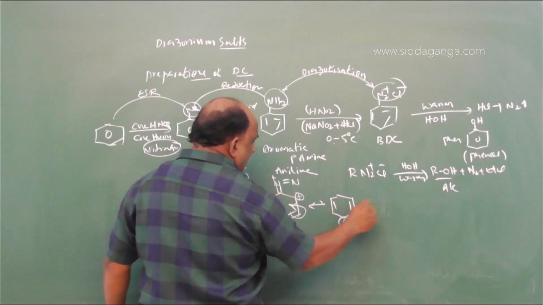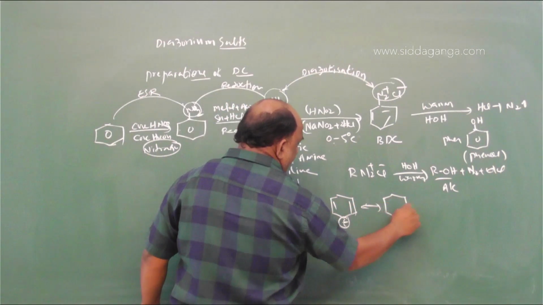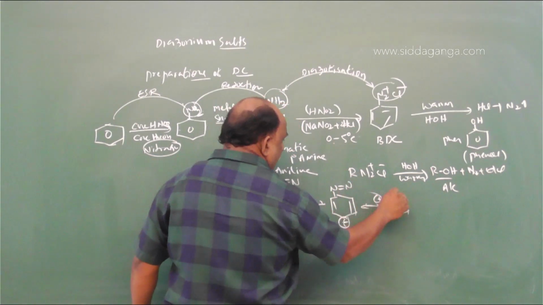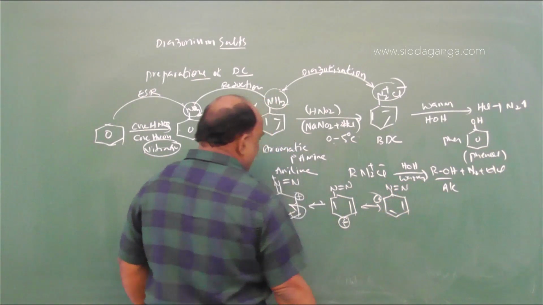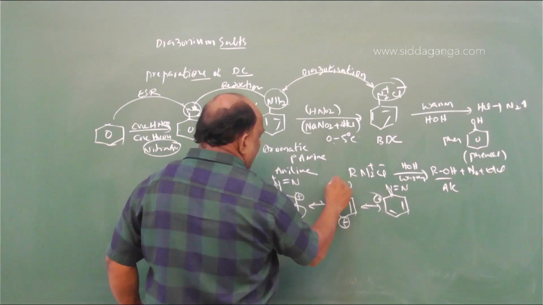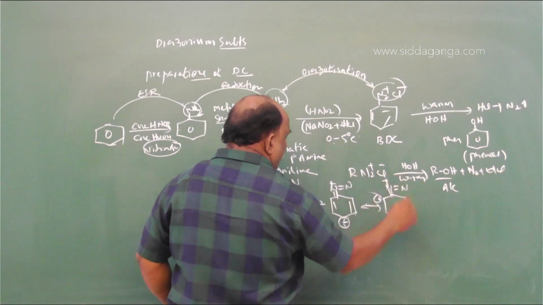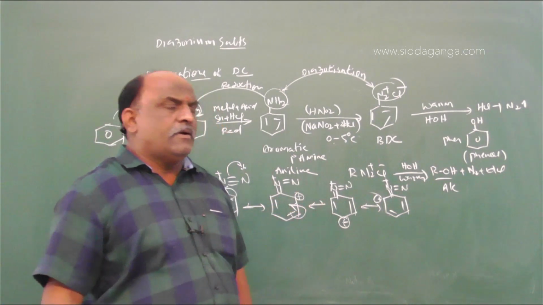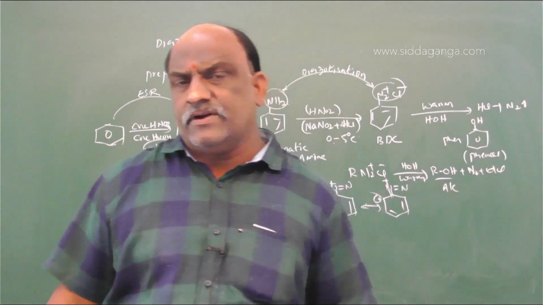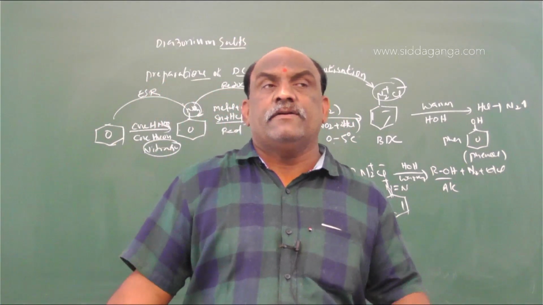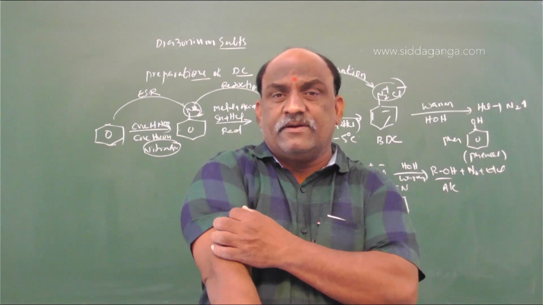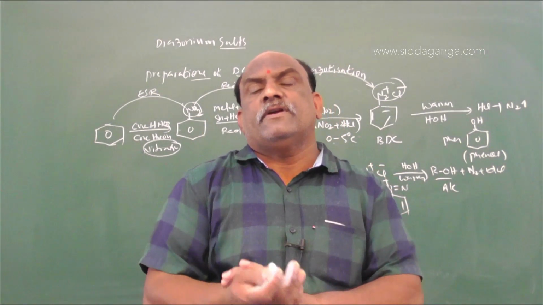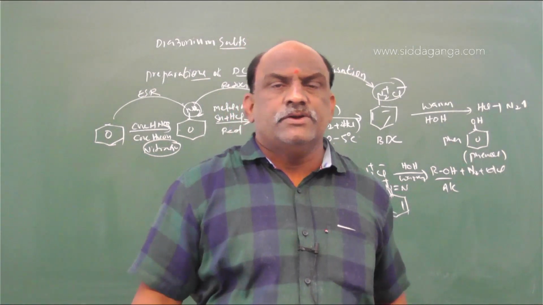Again here positive. Like this we observe resonating structures in aromatic diazonium salts, but in aliphatic diazonium salts such a facility is not there. On that basis, aliphatic diazonium salts are completely unstable, and aromatic diazonium salts are stable. That stability is also only at 0 to 5 degrees centigrade.